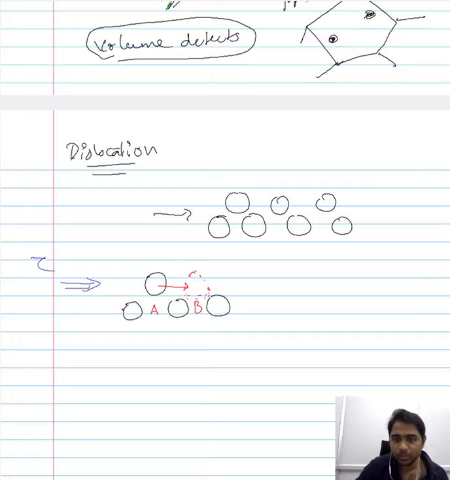Therefore, the stress required for causing a plastic deformation can be calculated by considering the shift in the atoms from one equilibrium position to another equilibrium position.